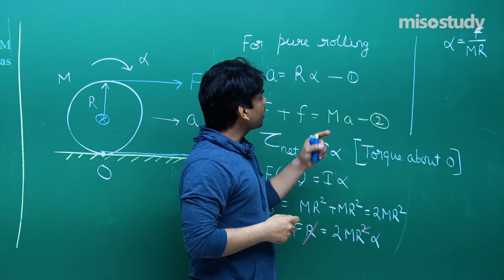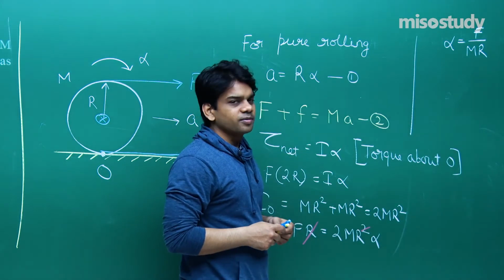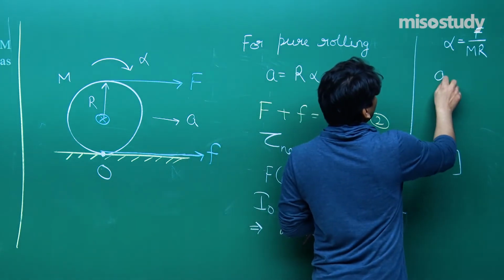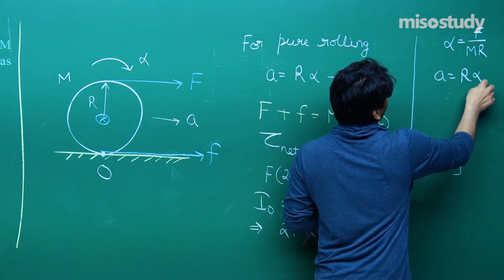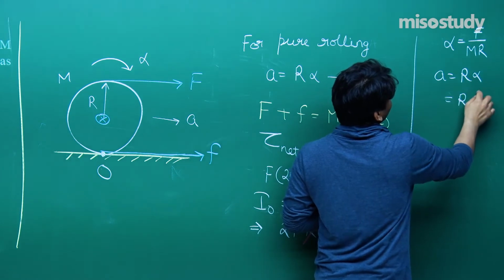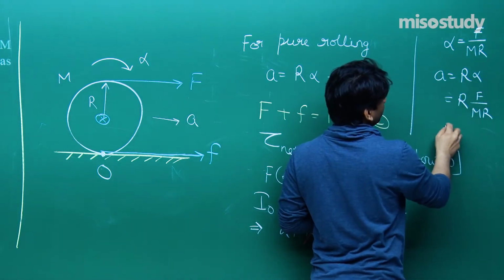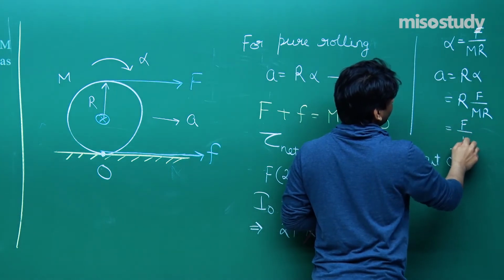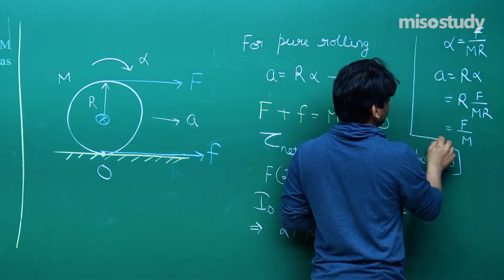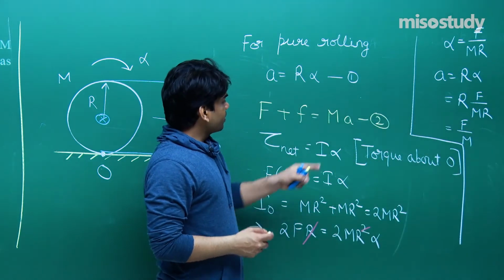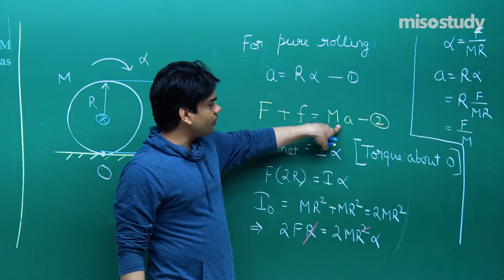Next thing you see here, if we put the value of A equals R alpha, so A will come out to be R into alpha, which is equal to R into F by mr. This is what we are going to obtain, that is F by m. A equals F by m. Let's go and put here A equals F by m in equation number 2.